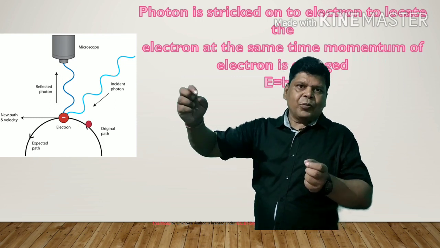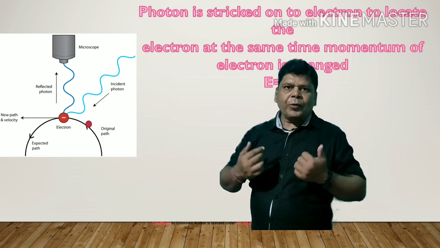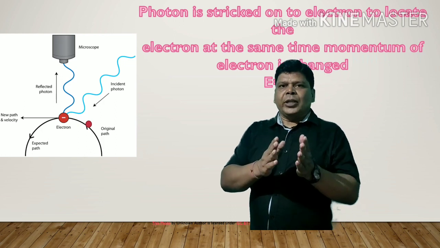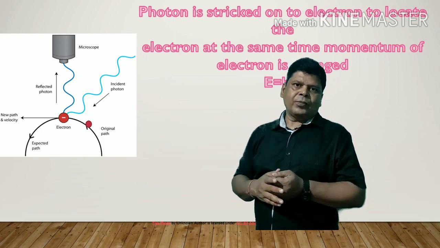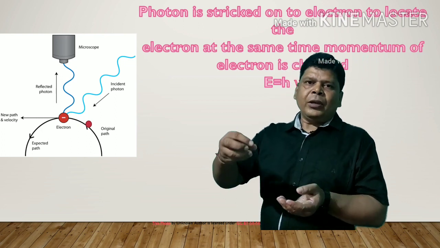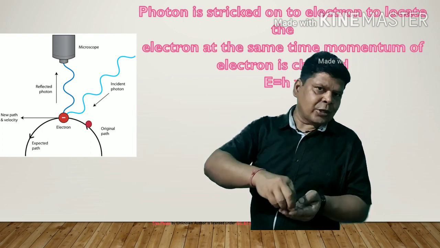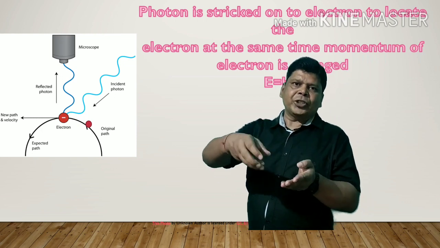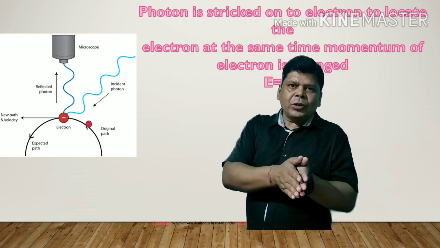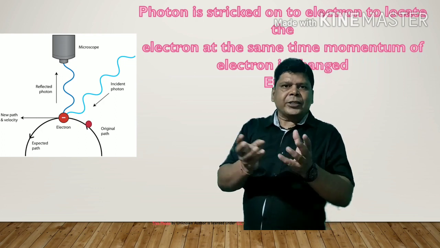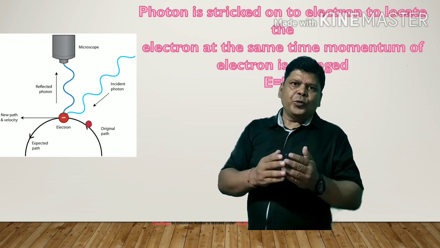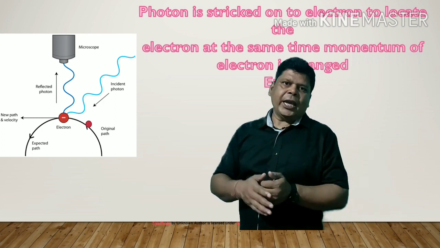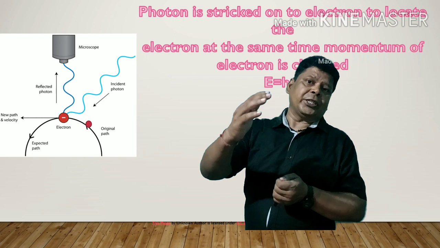Electrons will scatter the light, and if it enters our eyes through the microscope or whatever instrument we have used, then we are able to locate the electrons. But at the same time, when this radiation falls onto the electrons and the photon associated with the light strikes the electrons, the electrons get accelerated and gain some energy, due to which their momentum changes, and their direction also changes.